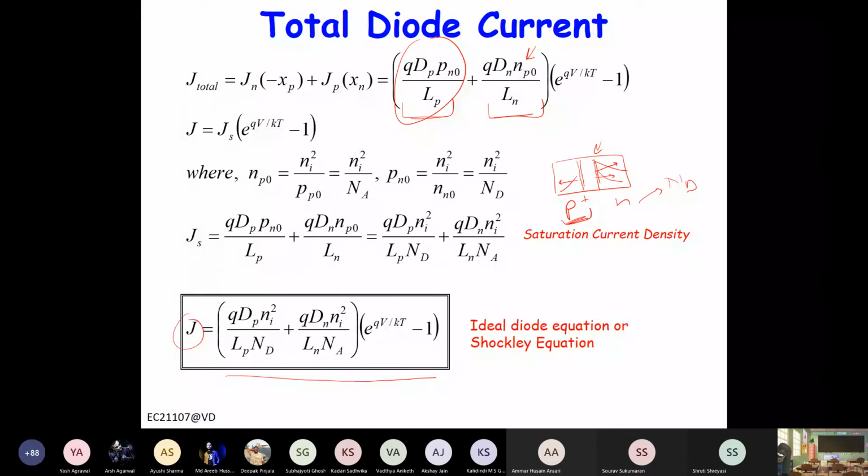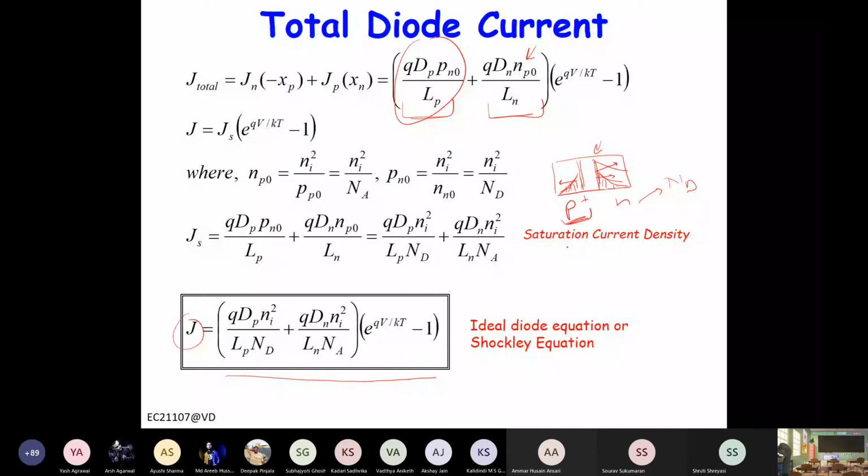Okay. Now there is another simpler way to derive this current equation, that is called the charge control methodology, right? Because in the steady state, the charge that is injected here is constant because you are not changing the voltage, right? So for a given voltage, the injected charge profile is the same, right?